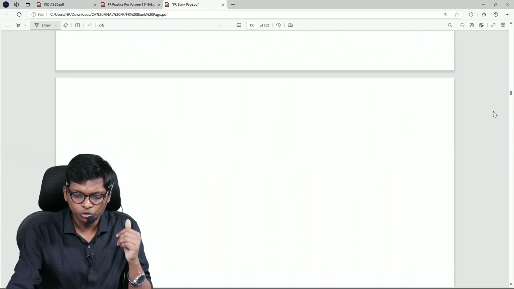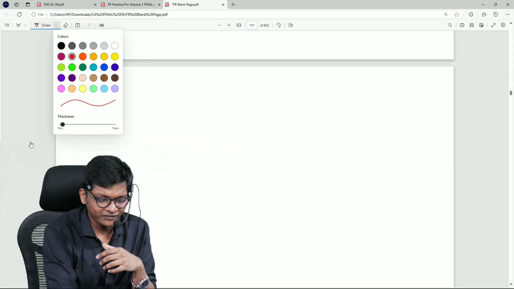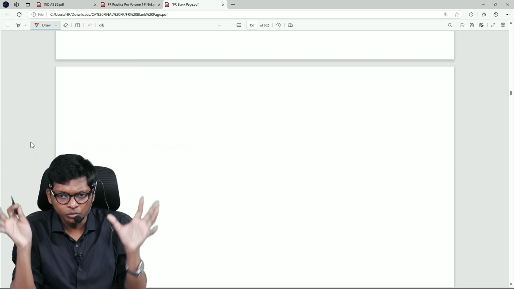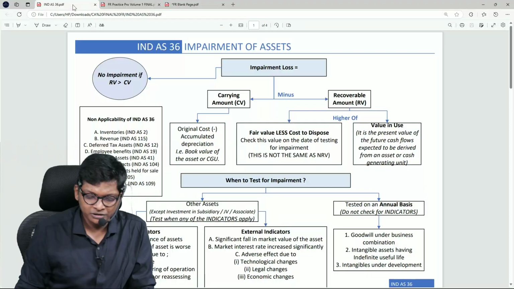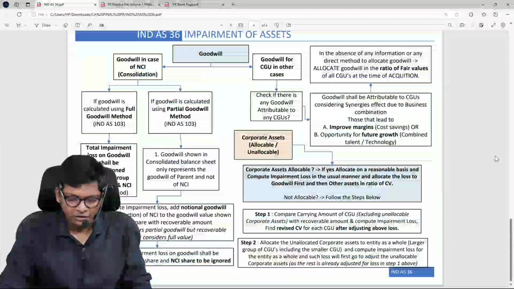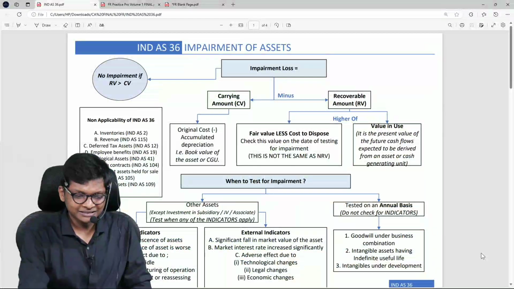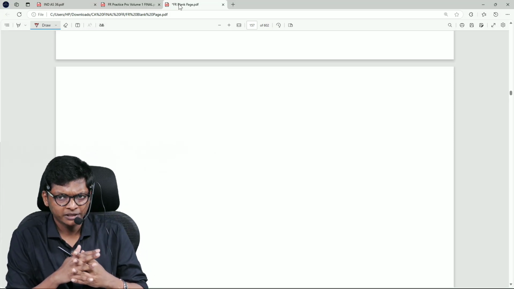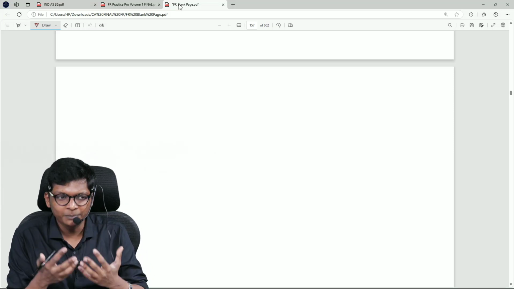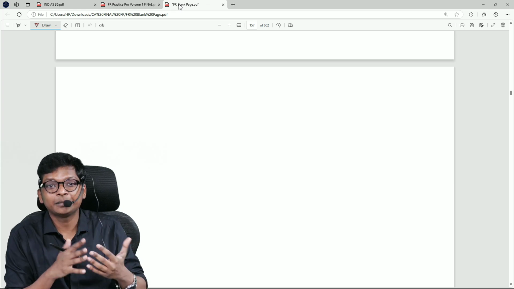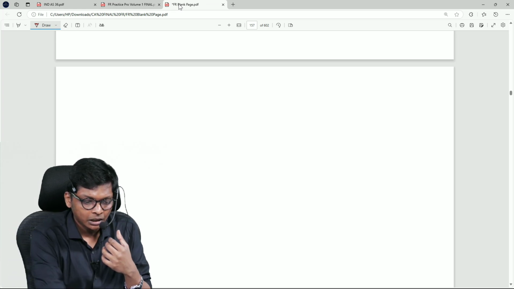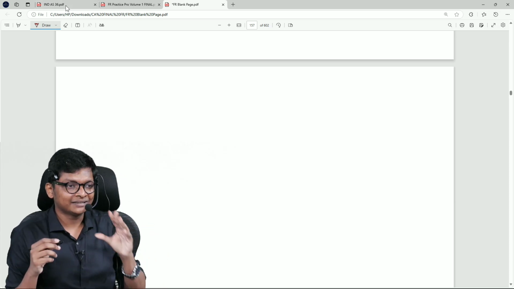Done, guys. So as discussed, the standard has a 5-step approach. Why do we have the standard? The structure is done. That only we are going to see over here. It is basically 4 sides. That's all. This is the summary of all the concepts in the study mat. Once a standard gets over, if you don't believe me, go read the ICAI study mat for one standard. And then if you are making the notes, we will cover only these 4 pages. These are the key points.